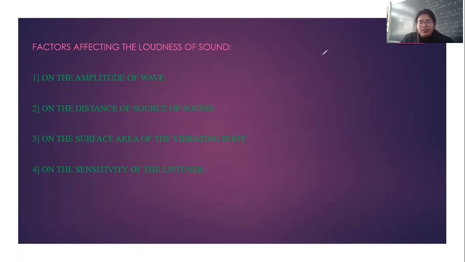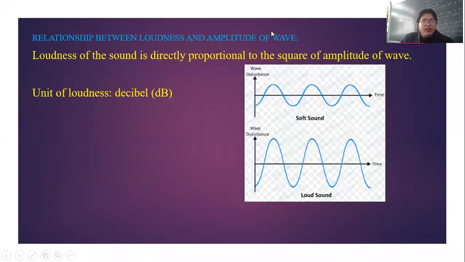Let's see this in the next slide. Here we have the relationship between loudness and amplitude. This relation is that loudness is directly proportional to the square of its amplitude. Here we have two waves. The amplitudes are, suppose, 2 centimeters and 3 centimeters. This is the displacement, and this is the time. See here, children, the amplitudes are different. In the second case the amplitude is more, so the loudness is also more.